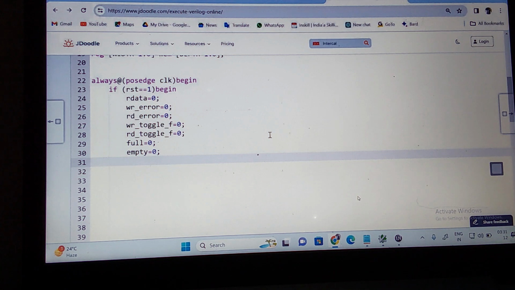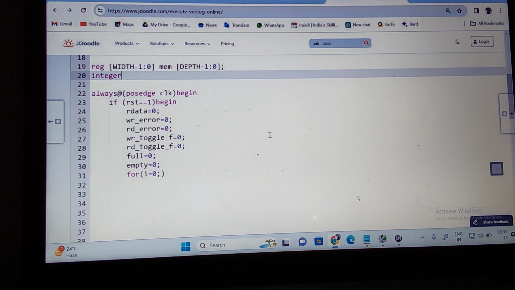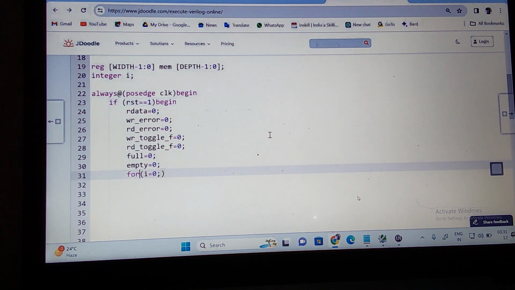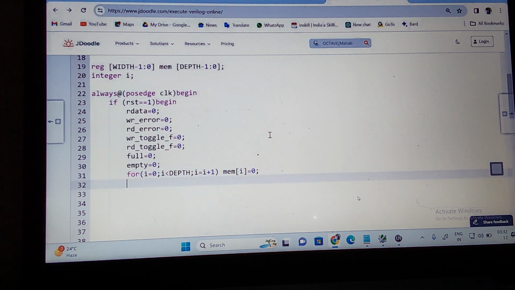Now what do I need to do? For loop, for i equal to 0. If I use i, I need to declare this, right? Integer i. And what do I want to do? i is less than or equal to what? Then i is equal to i plus 1. Then memory of i is equal to 0. So I'm going to do this again here. This if condition: all register data types, make all of them zeros. Now what do I need to do? Else begin. Let us write into this also. Else begin means reset is equal to 0.